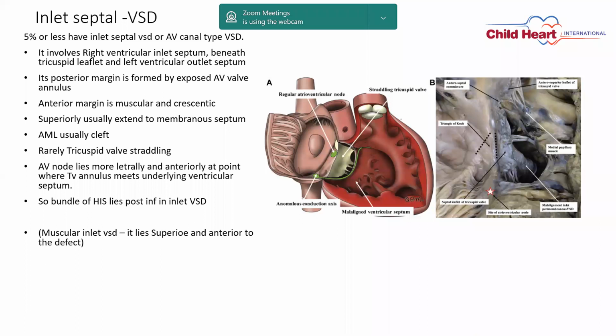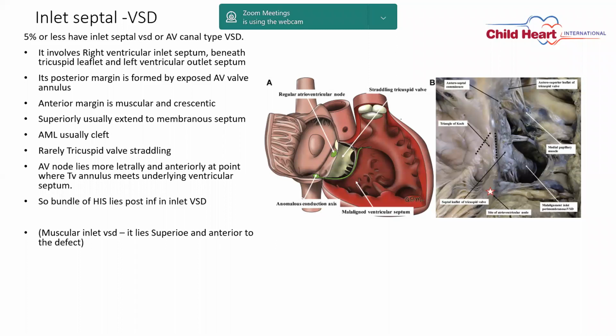In most of the cases it is associated with an AML cleft. So whenever you are dealing with an inlet septal VSD, make sure that you take care of, or at least visualize, the AML, because it is associated with the AML cleft. And rarely there is tricuspid valve straddling. You can see.